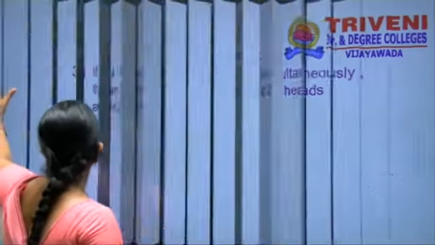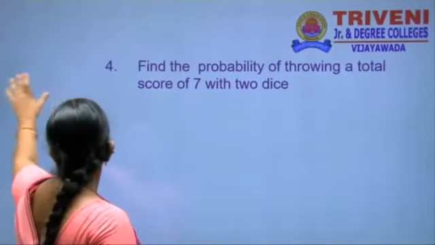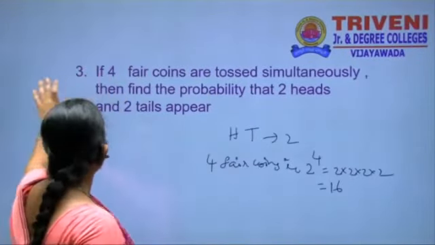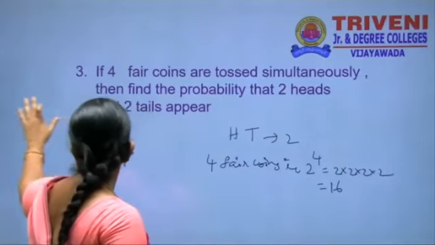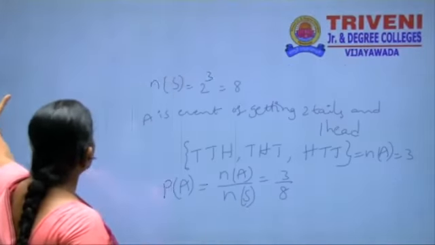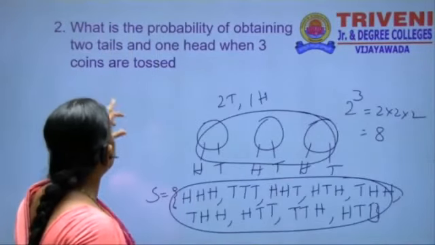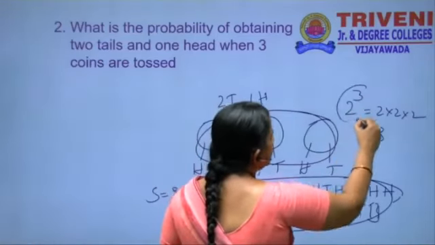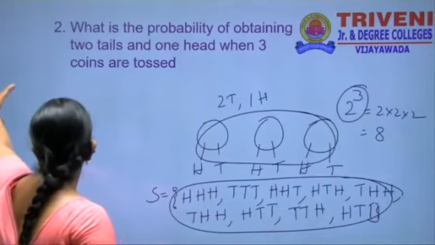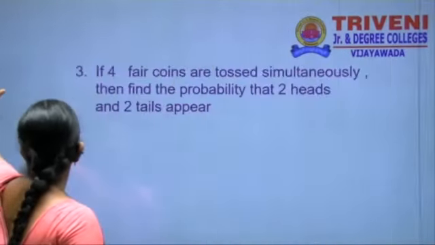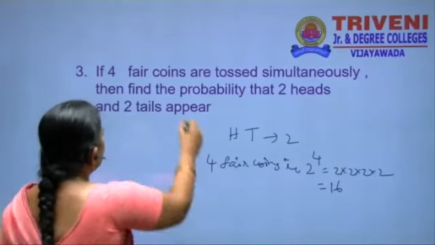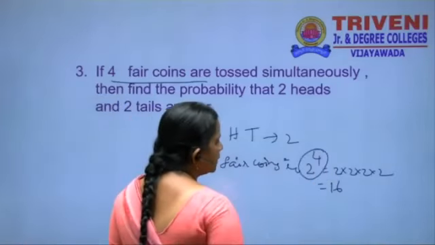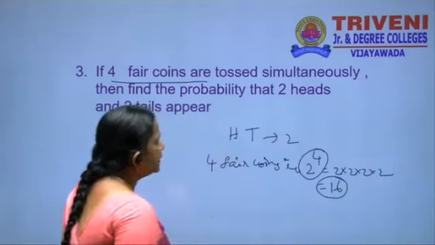In the last problem we have four fair coins, 2 heads and 2 tails. And in the last one, second one is what is the probability of getting 2 tails and 1 head when 3 coins are tossed. When 3 coins are tossed, we have to write it as 2 cube. But here in this one, 4 fair coins are tossed. 4 fair coins means one coin has 2 chances. That is 2 power 4. How many possible chances is there here? 16.